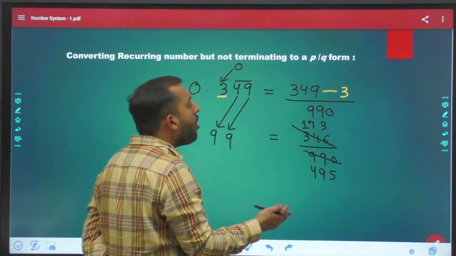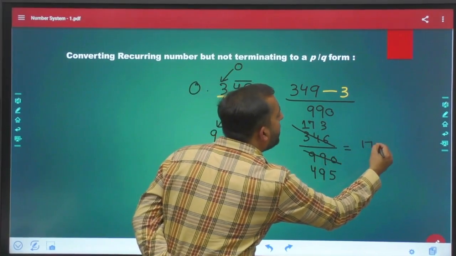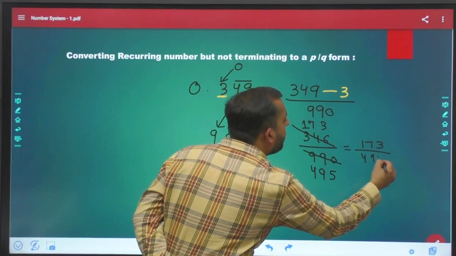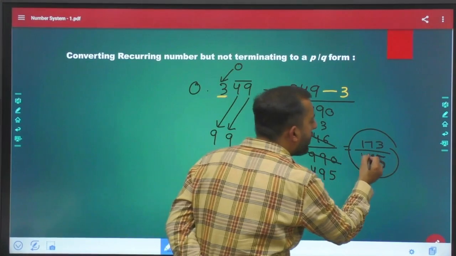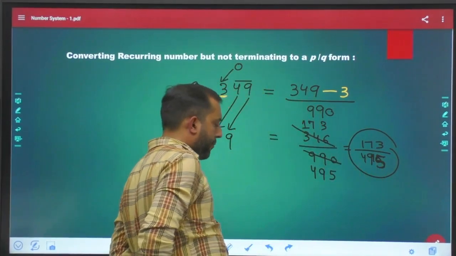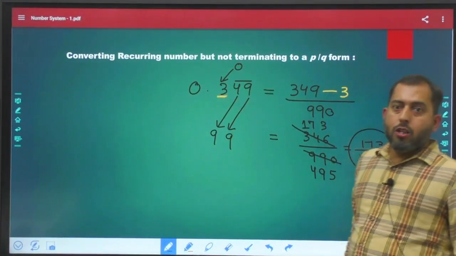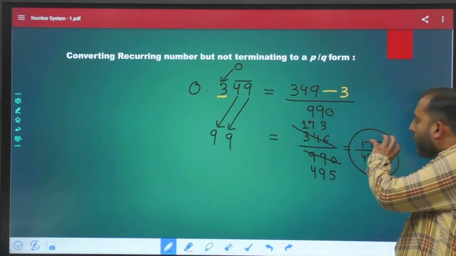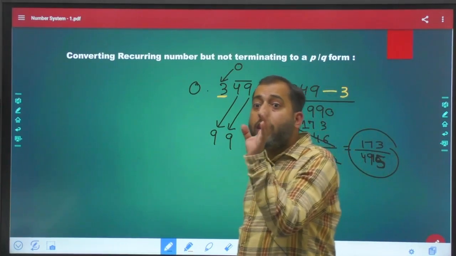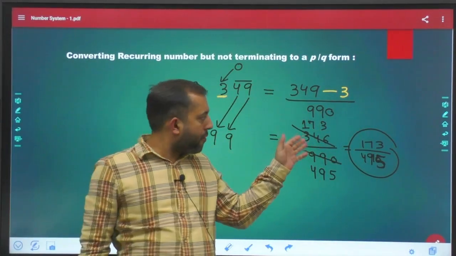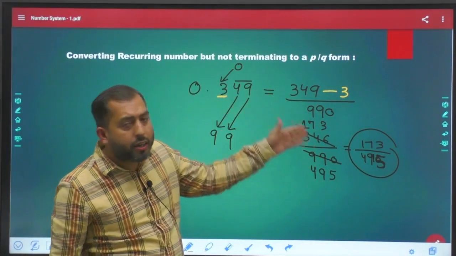Clear guys? Now we end up with 173 upon 495. If you can cancel it out further, go for it. You need to shorten it down until you get a pure rational number. Okay? So this is how you're going to deal with it.